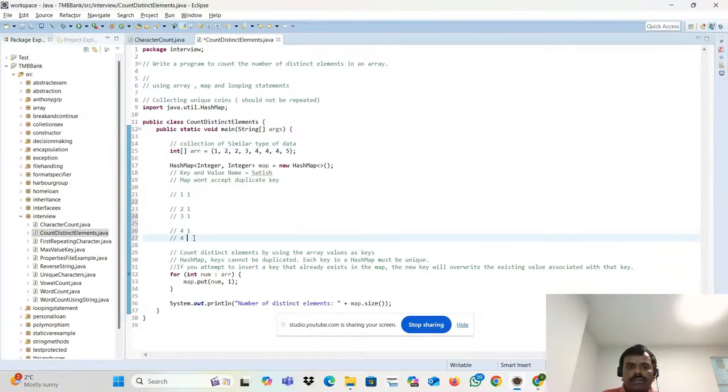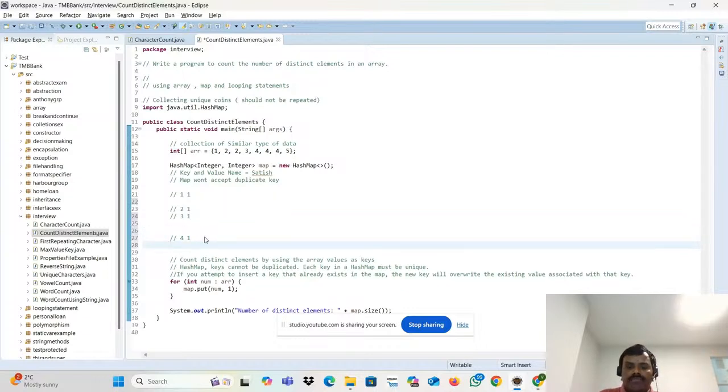What will happen? It will override. Then 5, 1. So what are the unique elements? Because these past elements are overridden.